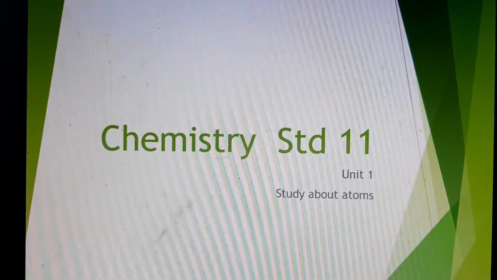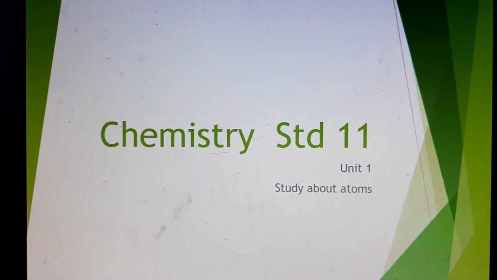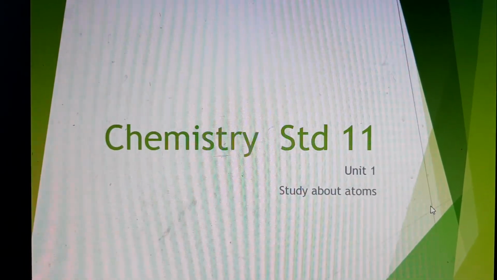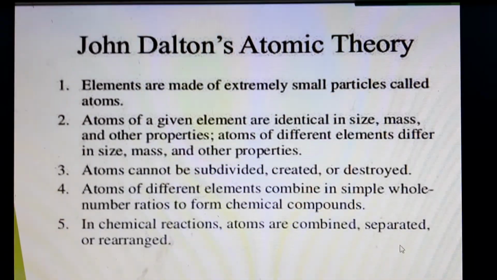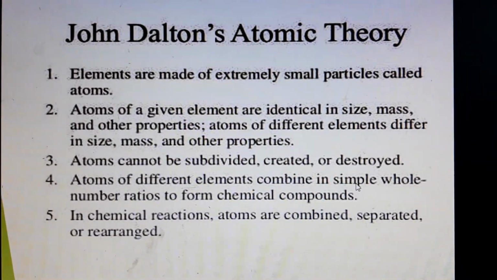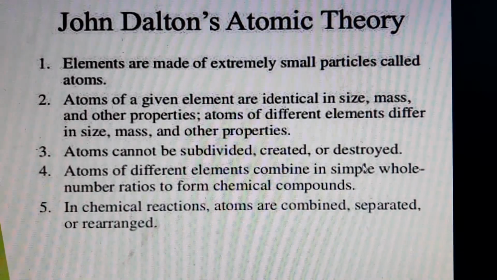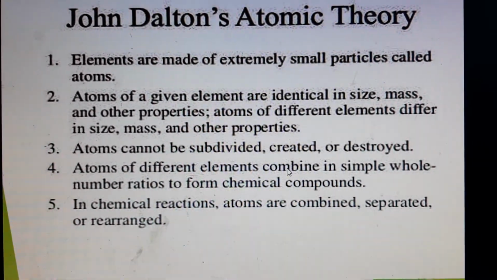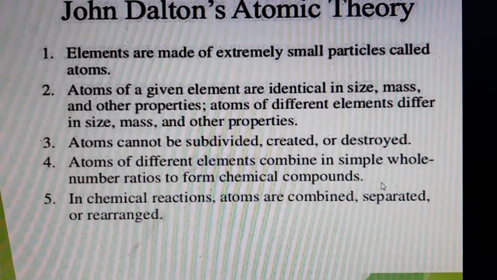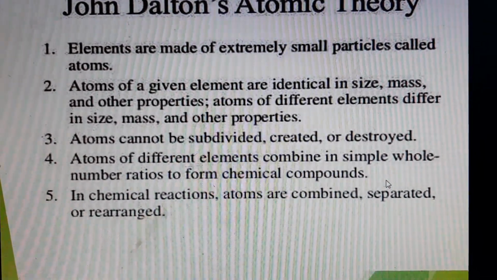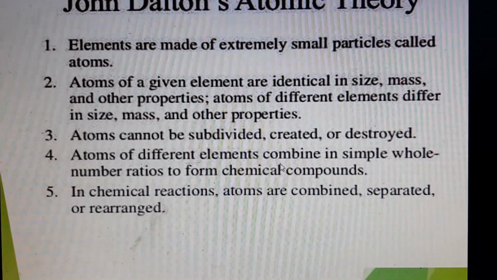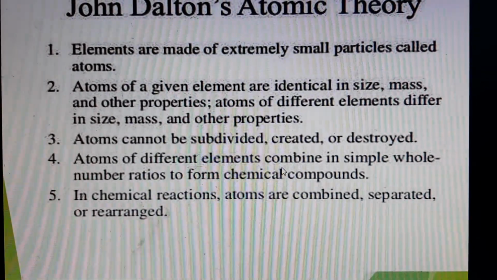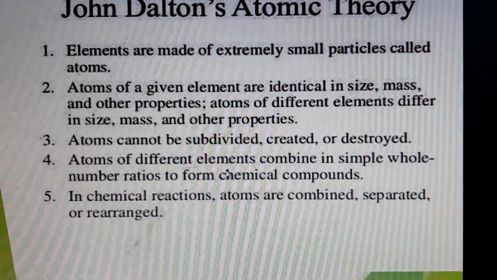So this is the first chapter in physical chemistry. This is the study about atoms. Let us see first. It starts with John Dalton's atomic theory, which you are so familiar with. So what are the postulates of this theory? That elements are made of extremely small particles called atoms. So atoms are the smallest particles. That is what Dalton's theory said.